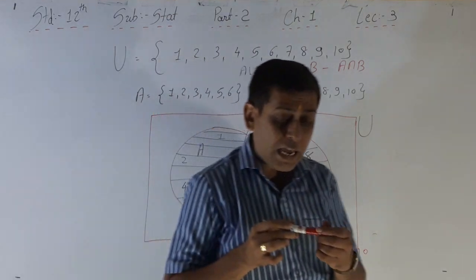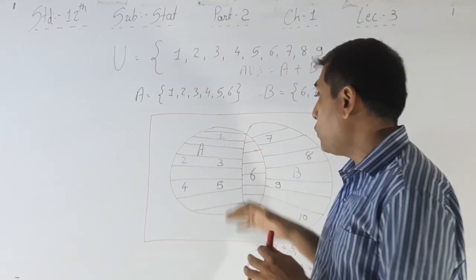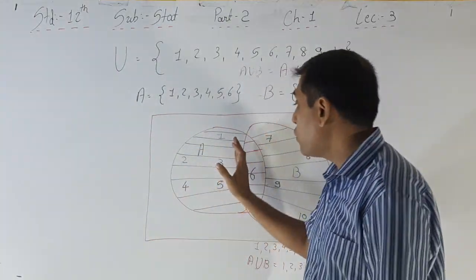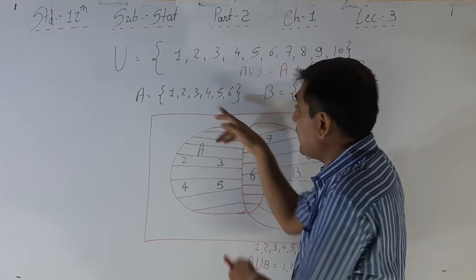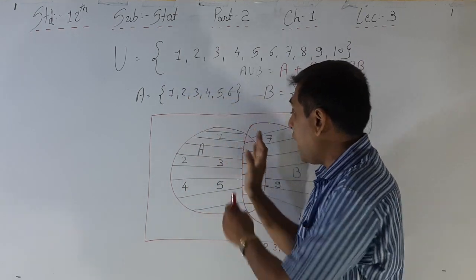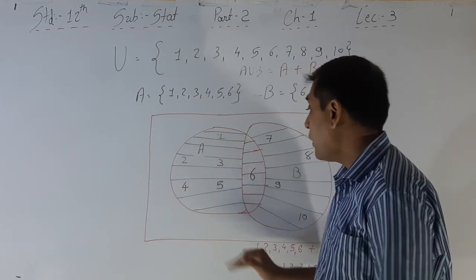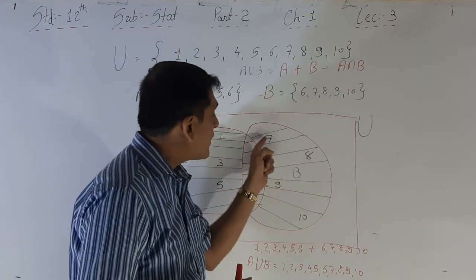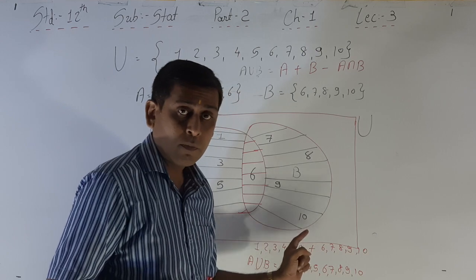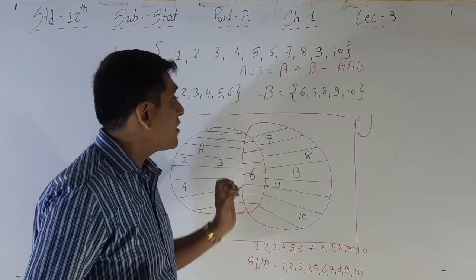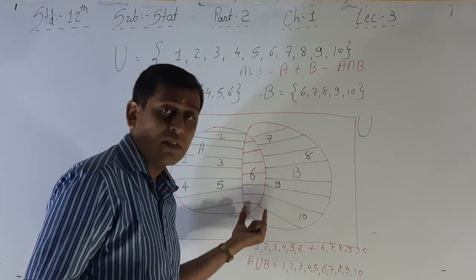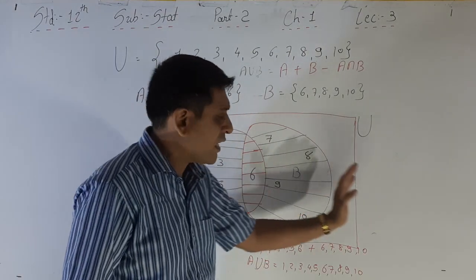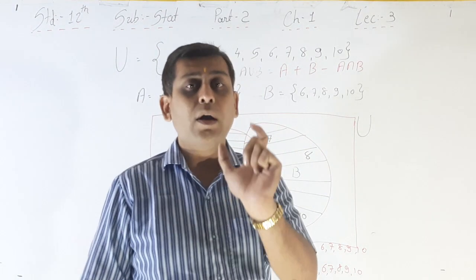When only A is asked, not union, you have to write this portion only, that is 1, 2, 3, 4 and 5, only this portion, right? Now when only B is asked, you have to write this portion only, 7, 8, 9 and 10. But whenever they ask A intersection B, 6 is the answer. Whenever they ask A union B, 1, 2, 3, 4, 5, 6, 7, 8, 9, 10 is your answer.